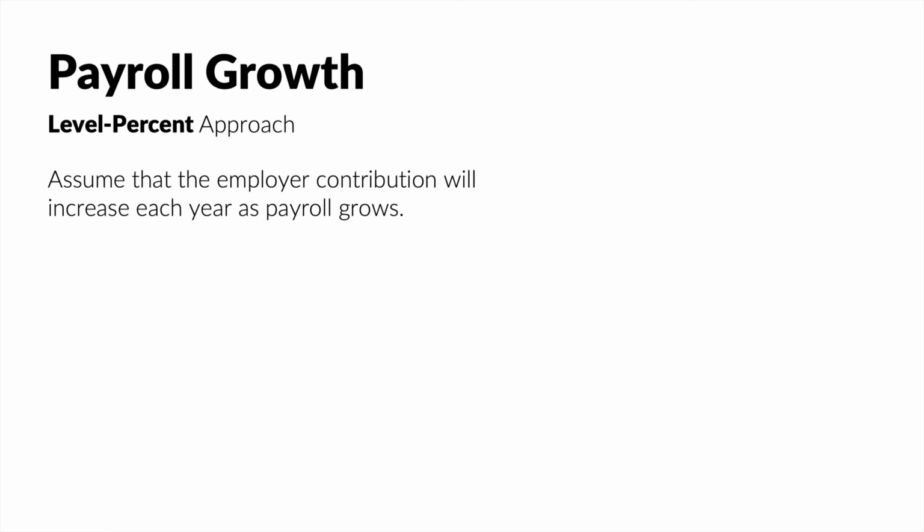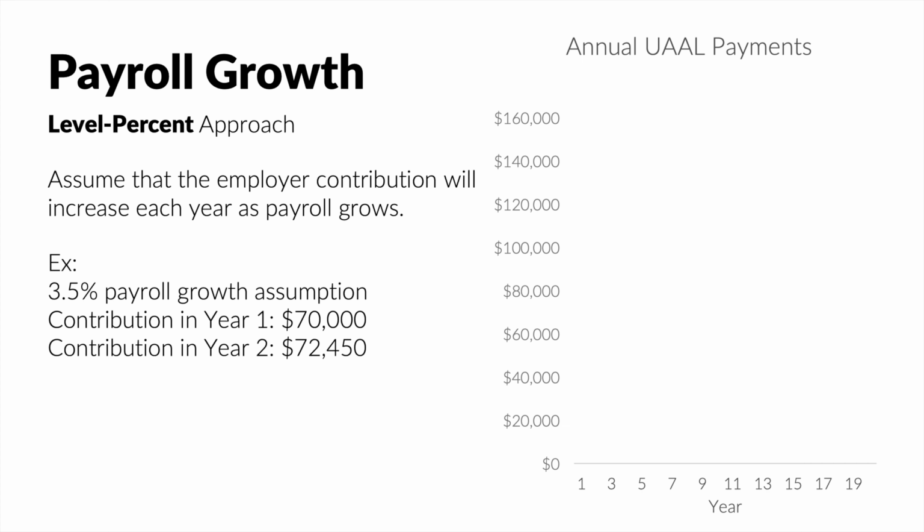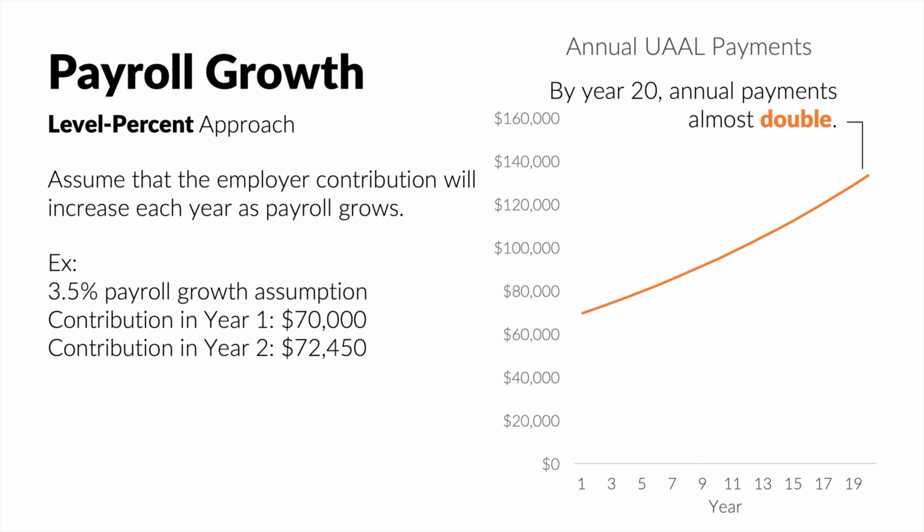When we talk about payroll growth, there are two different approaches. The first uses a level percent approach. Under this approach, an employer's contribution grows each year by an assumed percentage. For example, if in year one your contribution is $70,000, in year two it is over $72,000 and will grow annually by 3.5% through year 20. By that time, your annual contribution will almost double.